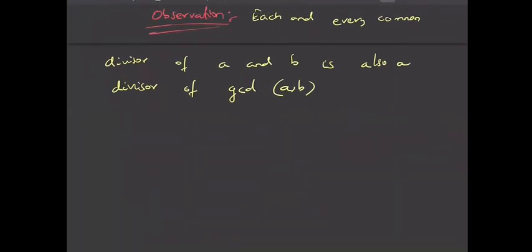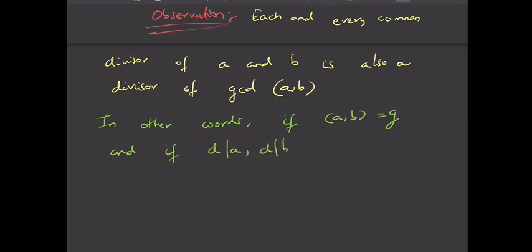So in other words, if GCD of A comma B, if I denote this by G, and if D divides A and D divides B, it means what?